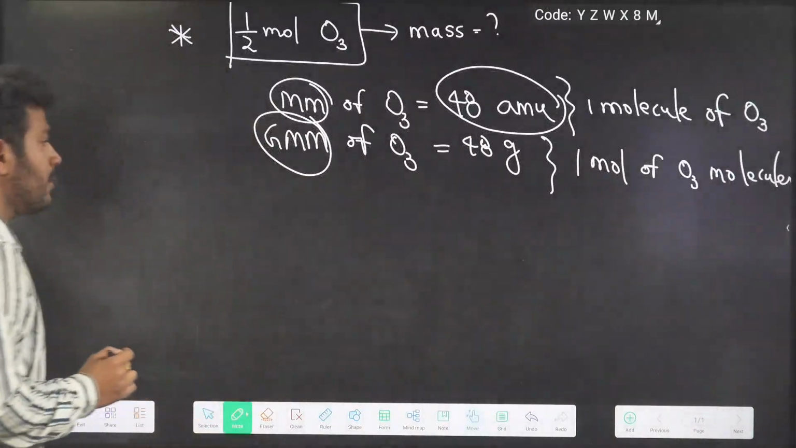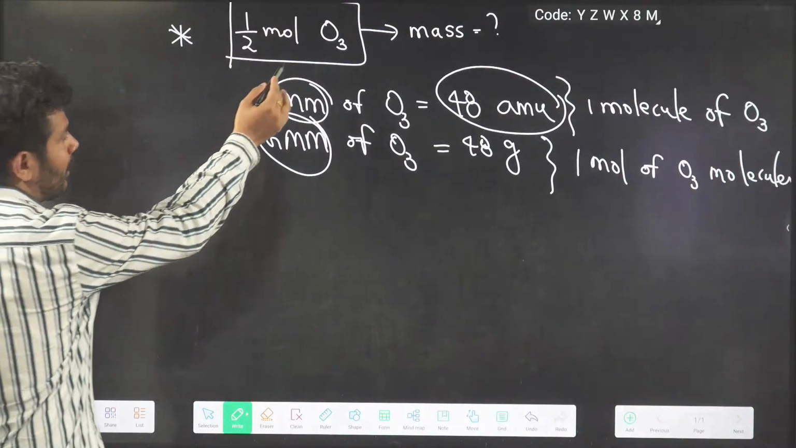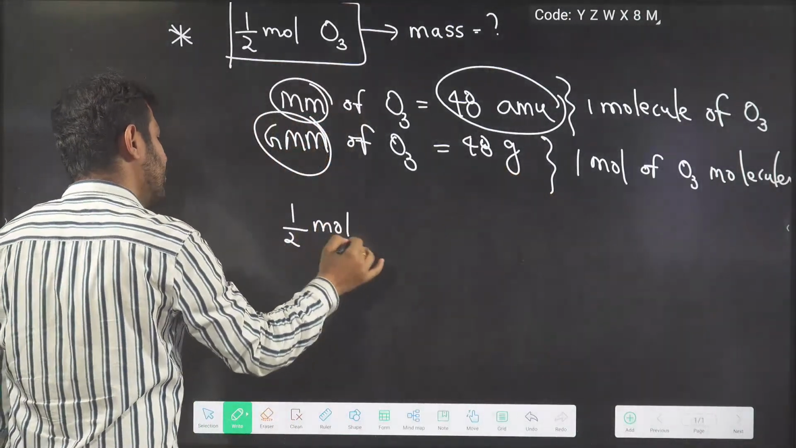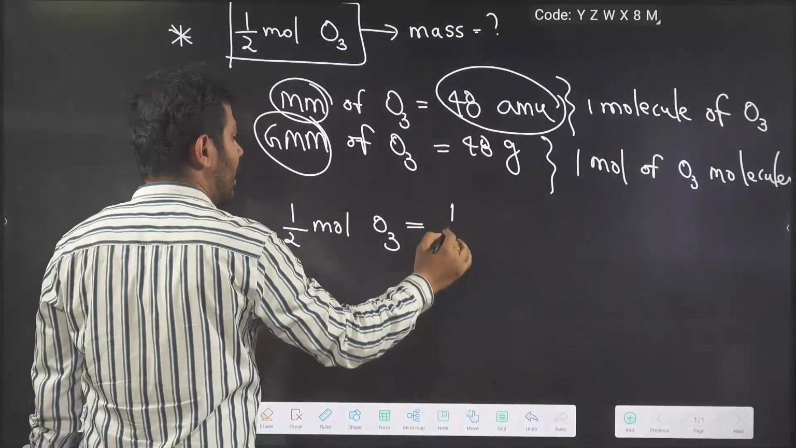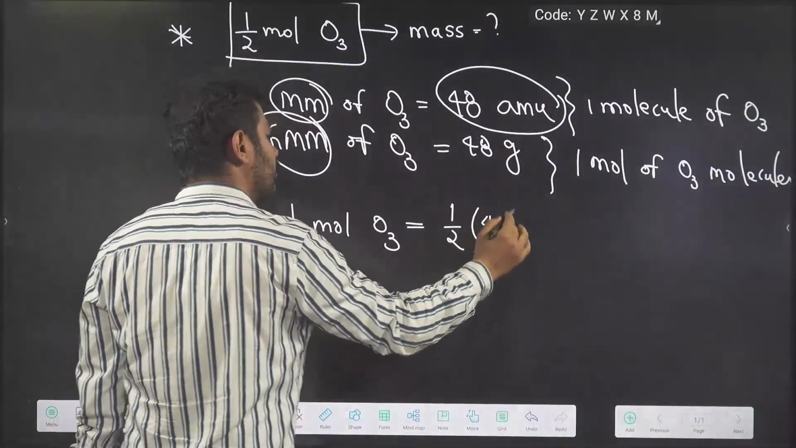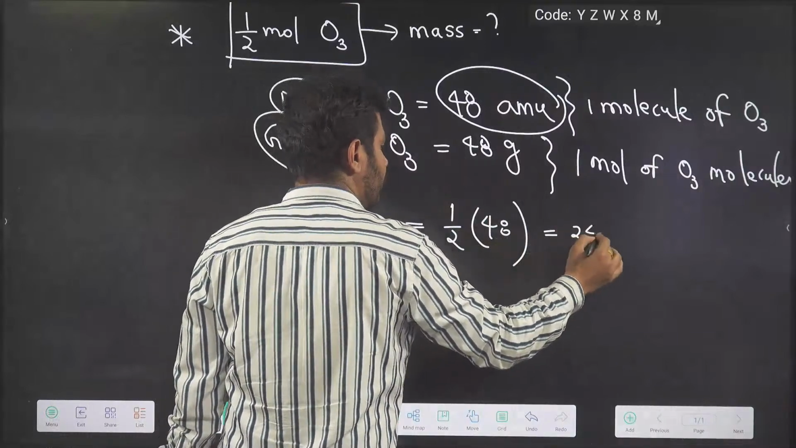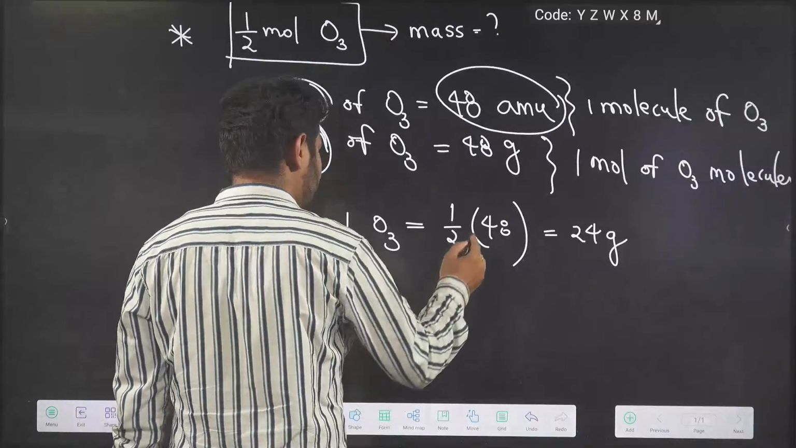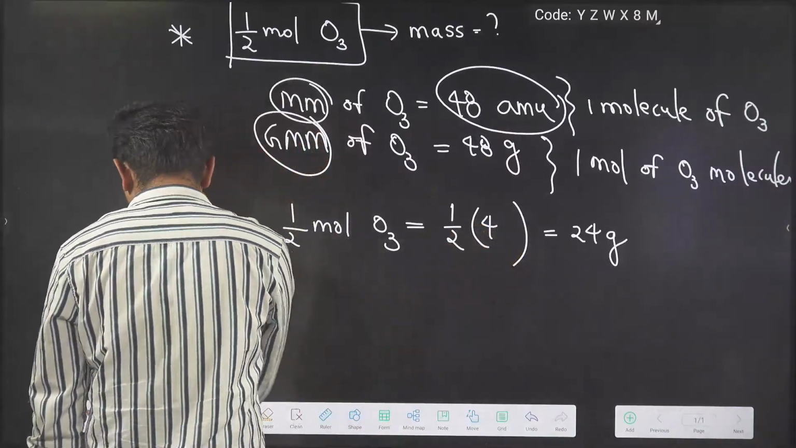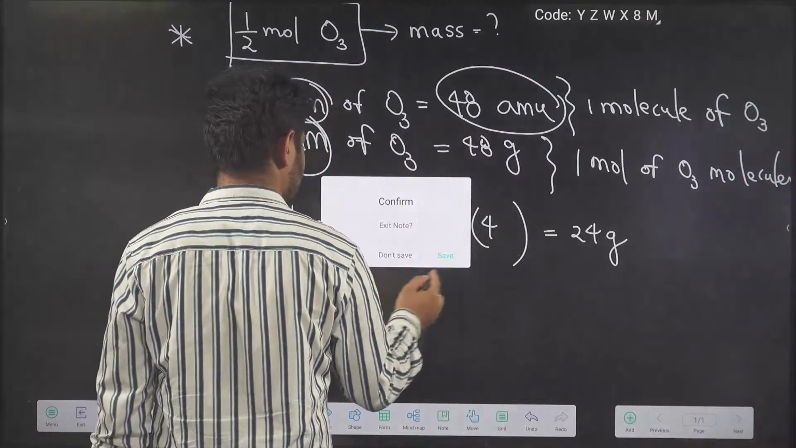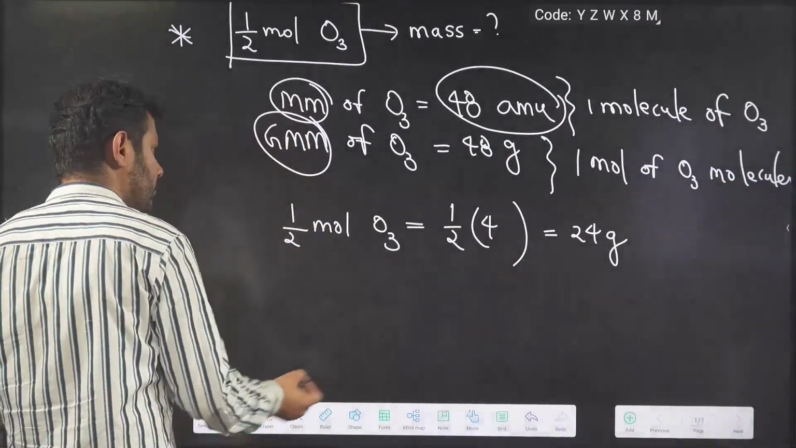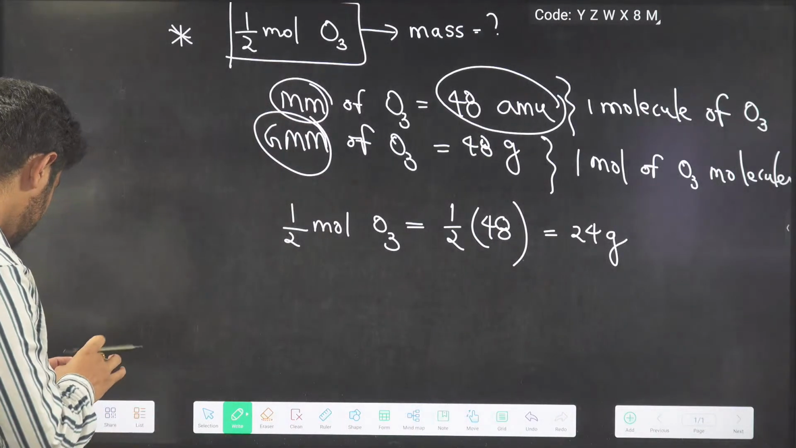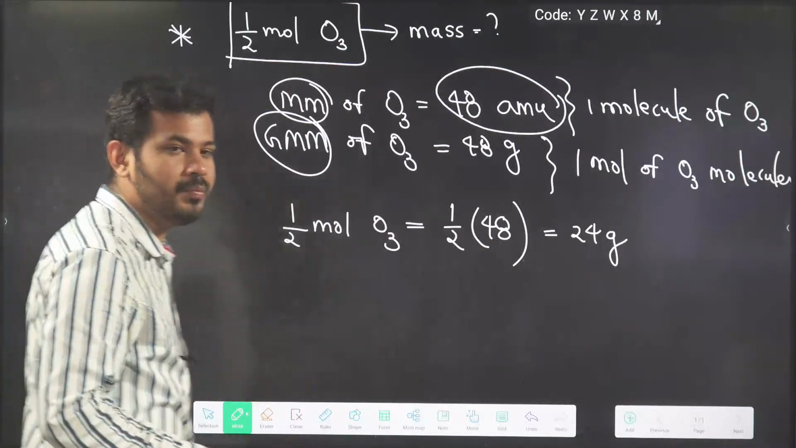So now, what I can say is they are talking about half mole of O3. We know 1 mole of O3 is 48 gram. On that basis, half mole of O3 is going to be half of 48, which is 24 gram. I hope this part is clear. So that way we are done with the paper.